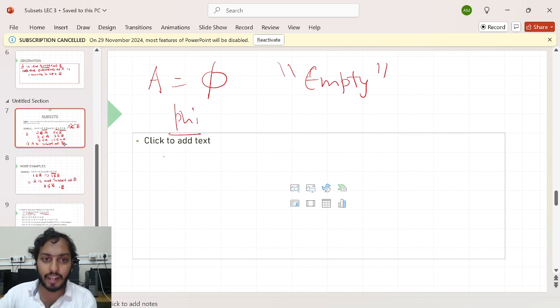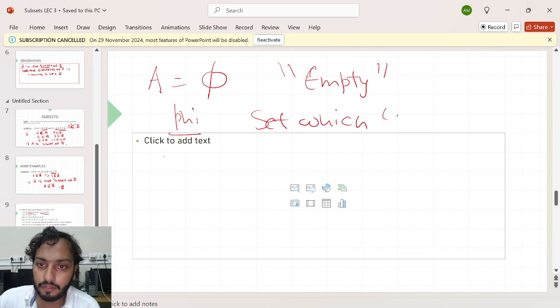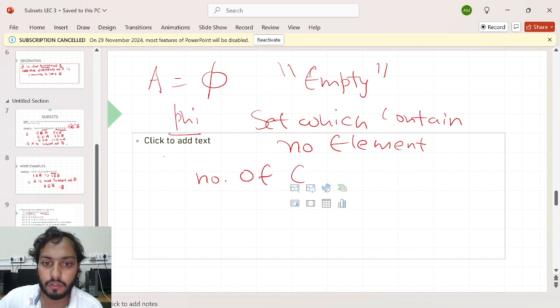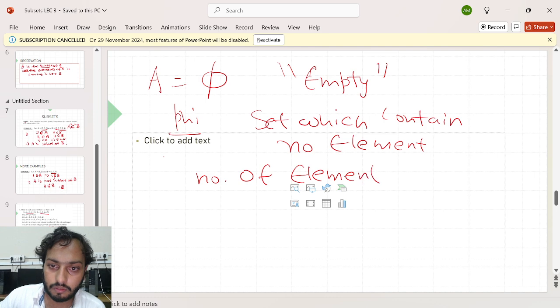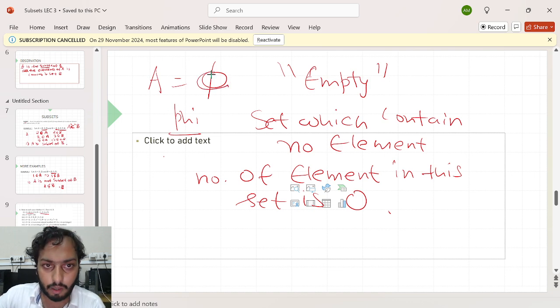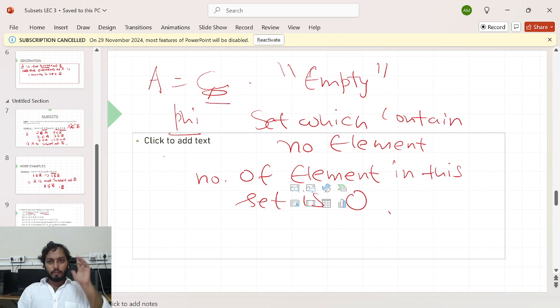You can say it's a set which contains no elements, or I can say the number of elements in this set is zero. That type of set I generally represent by this symbol, and that's called the empty set.